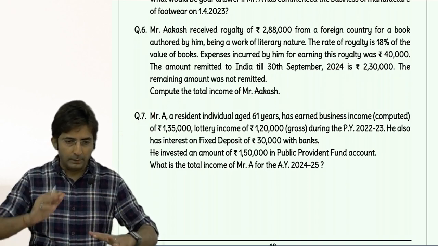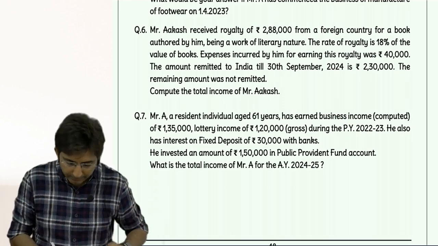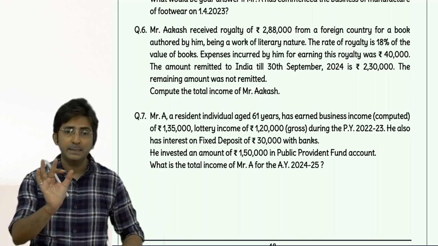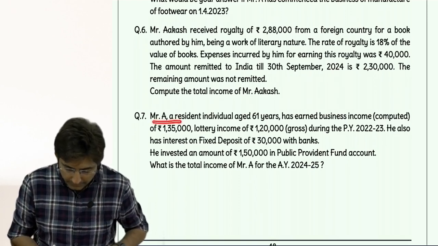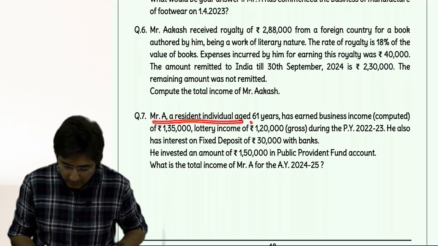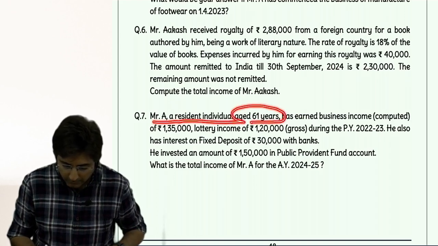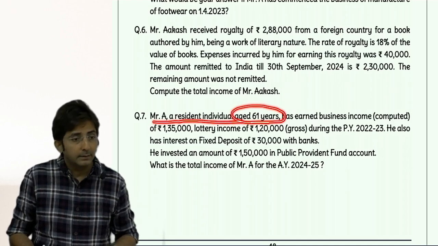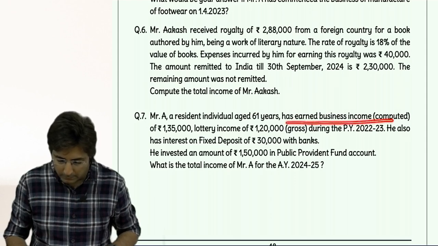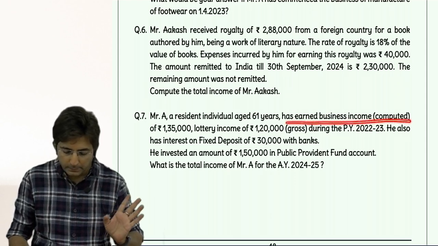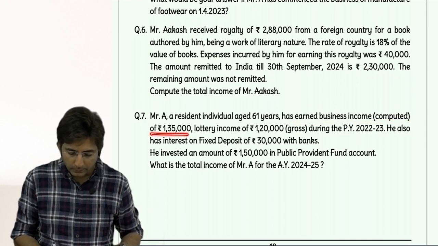Okay, up till one level we will solve together only. Let us read. When the challenging point comes, I will ask you to try, okay? Read. Mr. A, resident individual, age 61 years, means senior citizen. Has earned business income, computed means it is ready-made answer, 1,35,000.